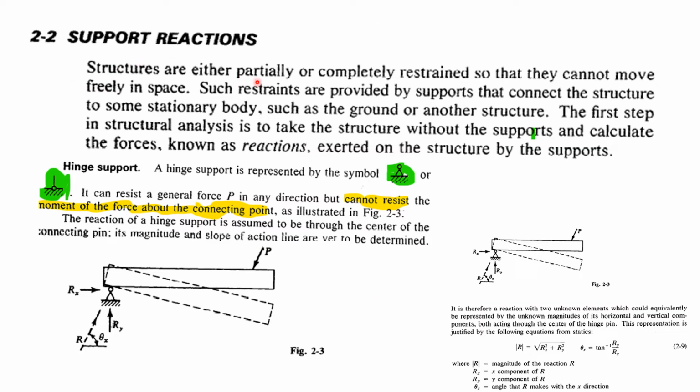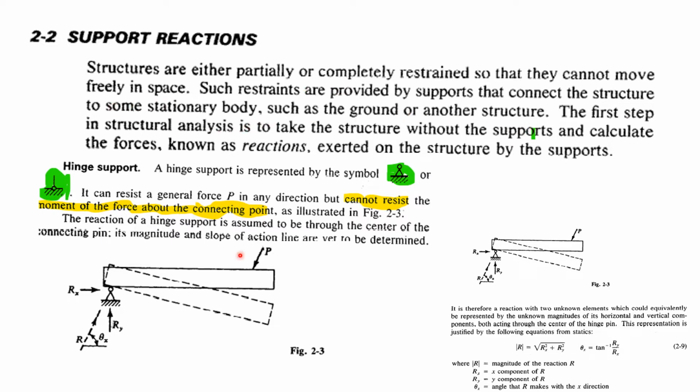Here we can see these support structures. Sometimes structures are either partially or completely restrained so that they cannot move freely in space. That means what? Completely restraining is like arresting its movement, rotation, and translations. That's called restraining.